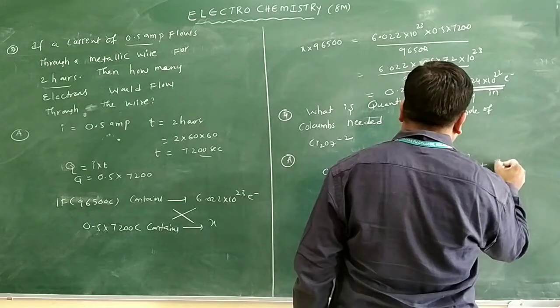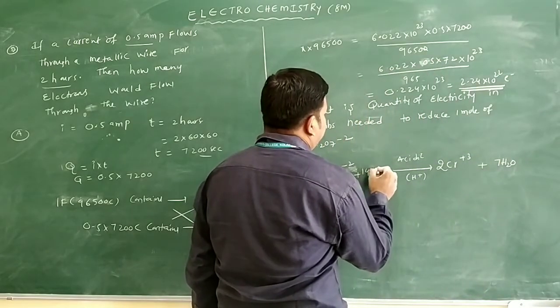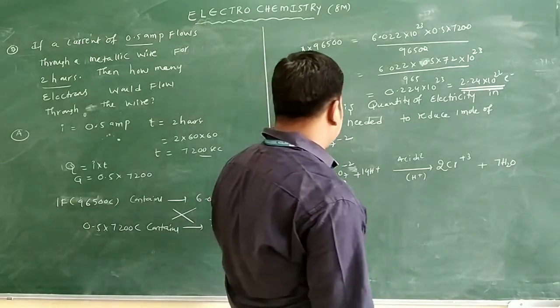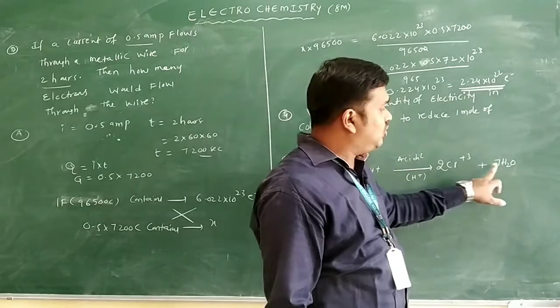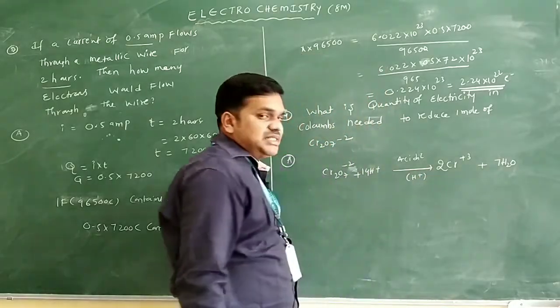Here I will write 7 H2O, and here I want to write 14 H plus. Two chromiums are there on both sides. How many oxygens are there? 7 oxygens. How many hydrogens are there? 14 hydrogens are there; here 14 H plus ions are there.